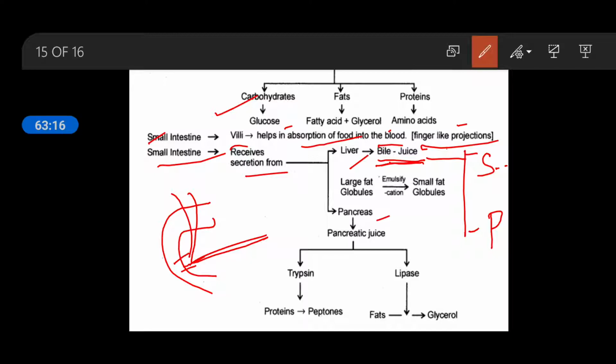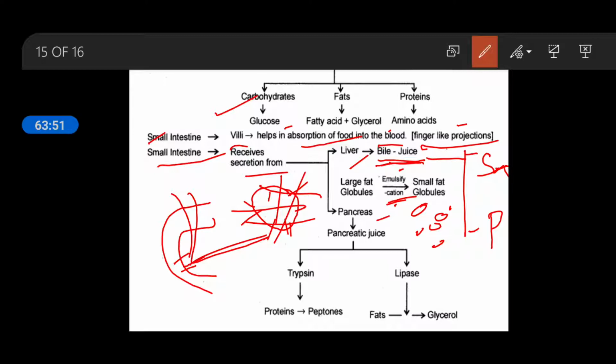This is one function of the bile salt. The next function of the bile salt is emulsification of the fat, because fat is always present in large globules, large size. Due to the emulsification, this large fat is going to break down into small fat molecules. It simply converts the large size of the fat into smaller globule form, smaller size of the fats. This process is known as emulsification.